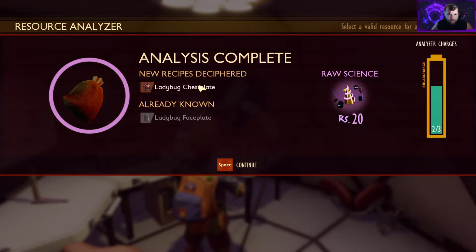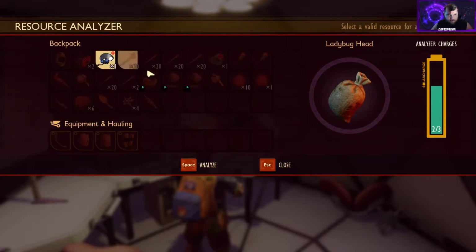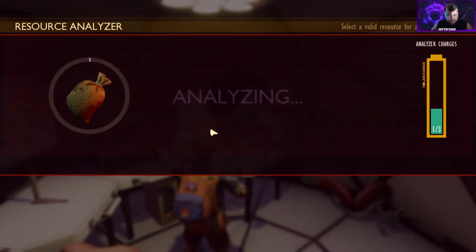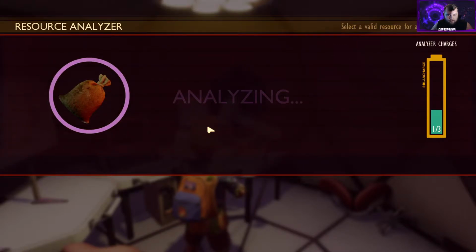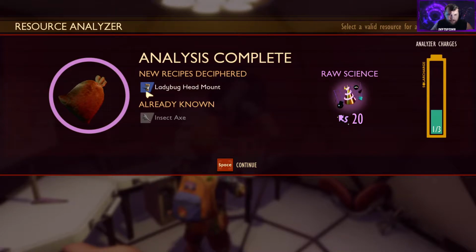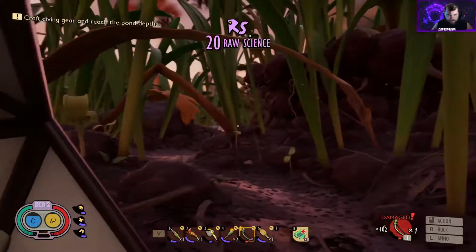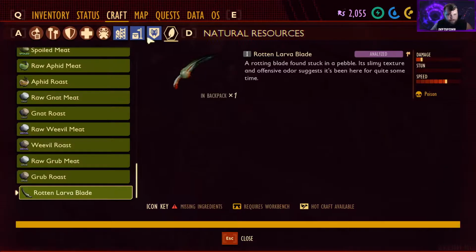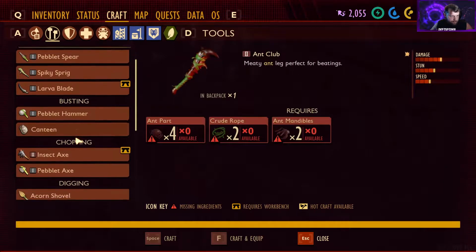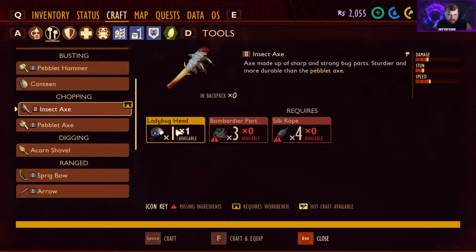So now we have the recipe for the ladybug chest plate. And we already know the faceplate. And then we have the ladybug head. So now we have the ladybug head mount recipe, and we already know the recipe for the insect axe, which requires a ladybug head. So now we can cut down level 2 weeds once we build one of those. So that's the insect axe here. So we also need to find some more bombardier parts, and then we need to make some silk rope.